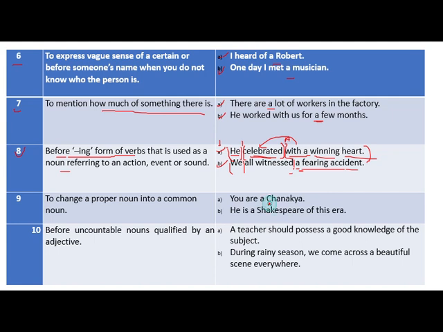Chanakya is a proper noun, but here we have used it commonly for you, and at that time you can use the article a or an if there is a conversion of a proper noun into a common noun. Then the last one is a before uncountable nouns qualified by adjectives.